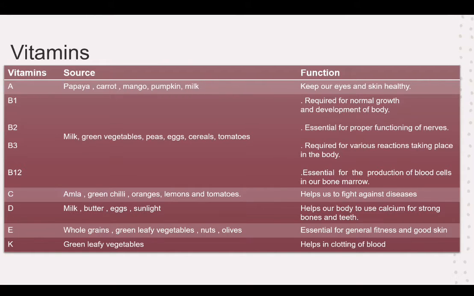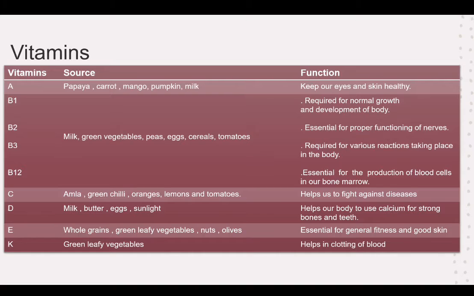Now let's talk about vitamin C. All the sour things are examples of vitamin C. For example, amla, green chili, and some citrus fruits such as oranges, lemons, and tomatoes. So these are sources of vitamin C which are sour in taste. They help us to fight against some diseases.